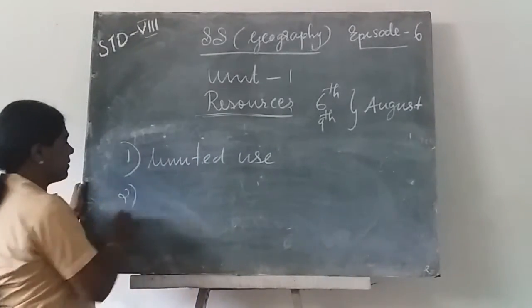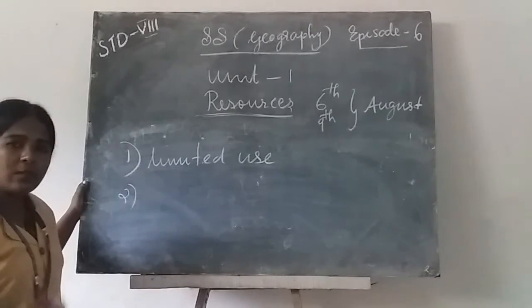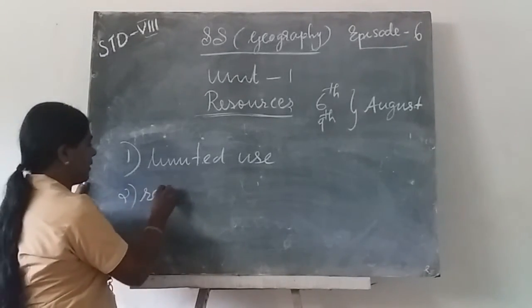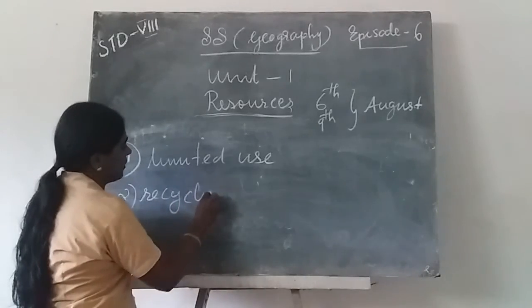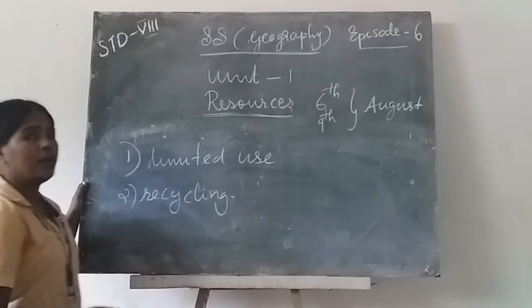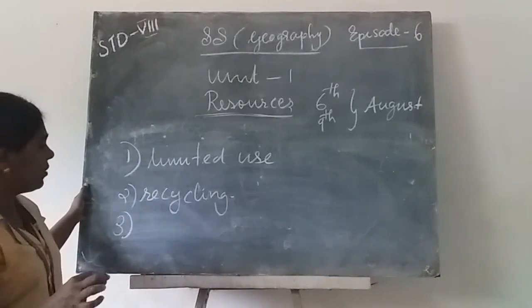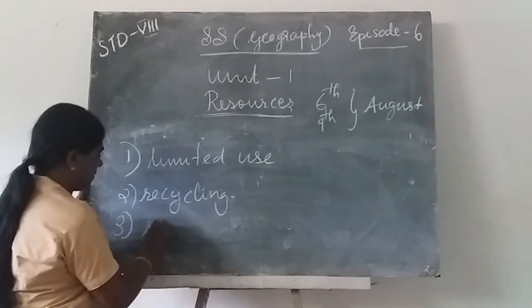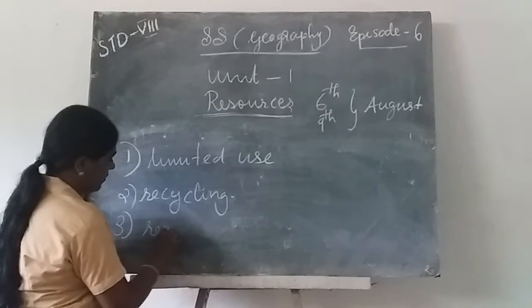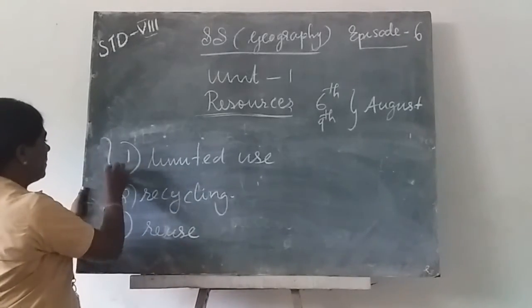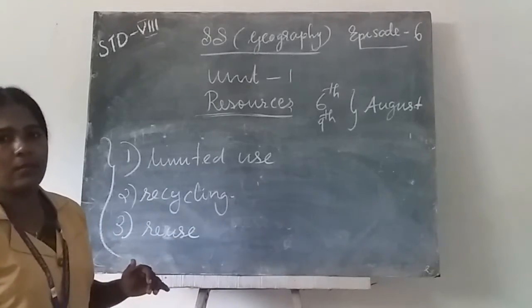Some items or resources we can recycle again and again. Recycling resources, and we should reuse some resources. These are the methods to conserve resources.